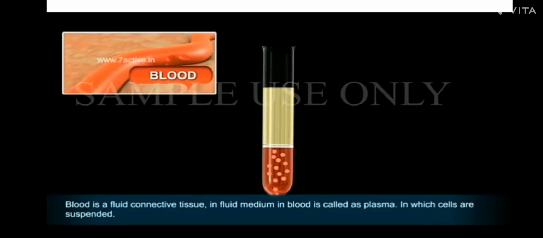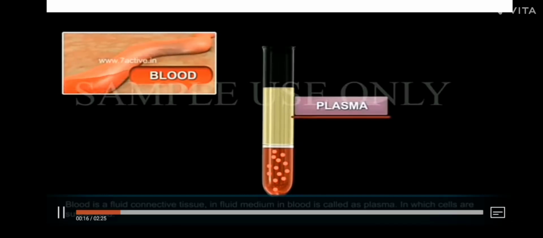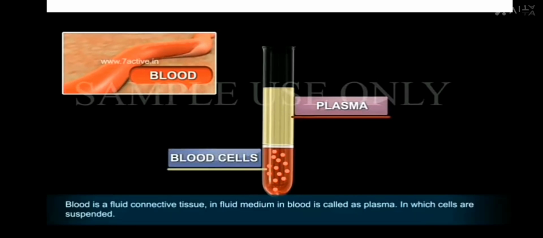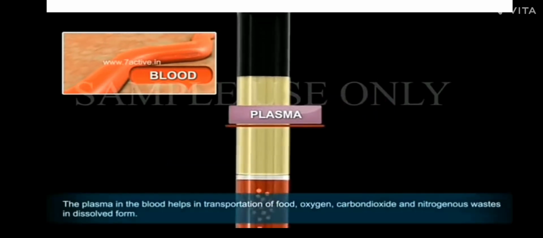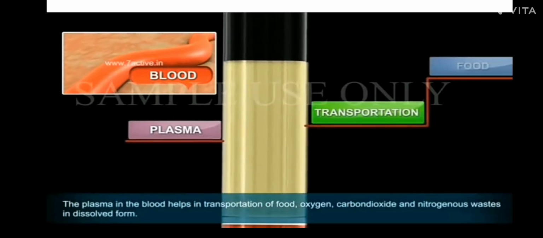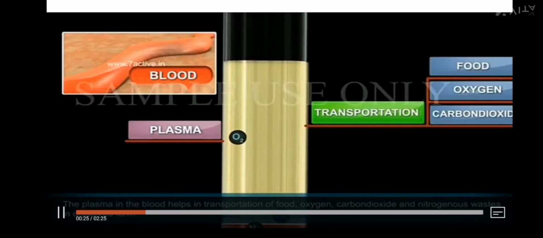Means they will never dissolve, like sand. Sand will also never dissolve in the water. What will the blood plasma do? It will do the transportation of oxygen, carbon dioxide and all. We discussed this during respiration. Blood plasma will transport the carbon dioxide in the dissolved form.